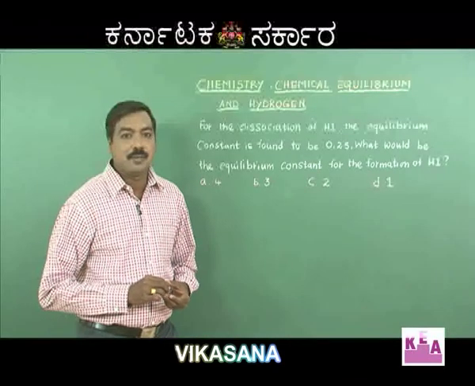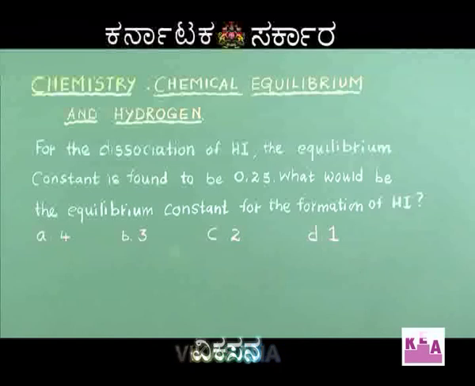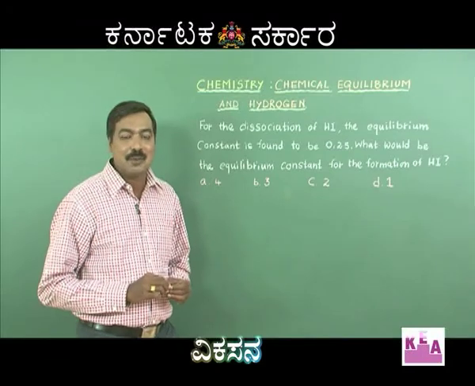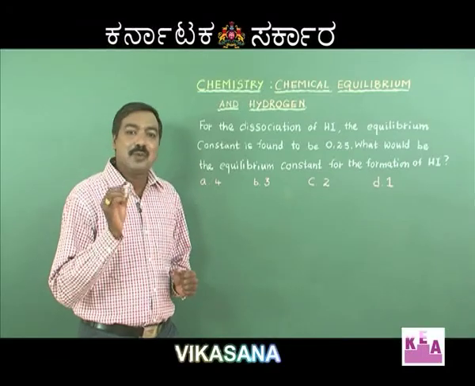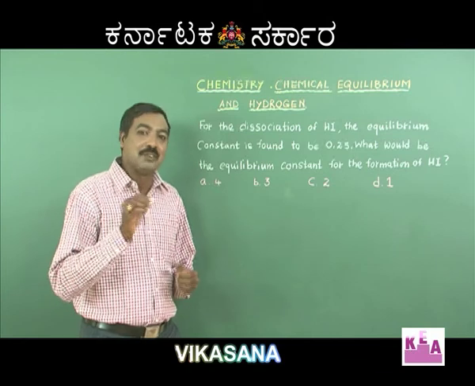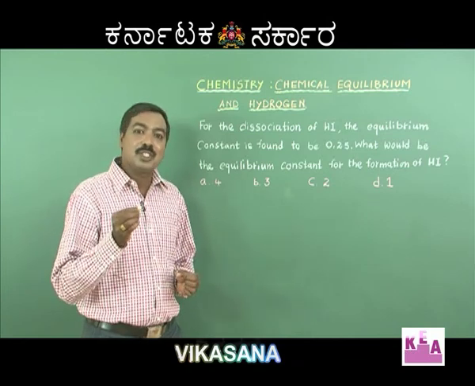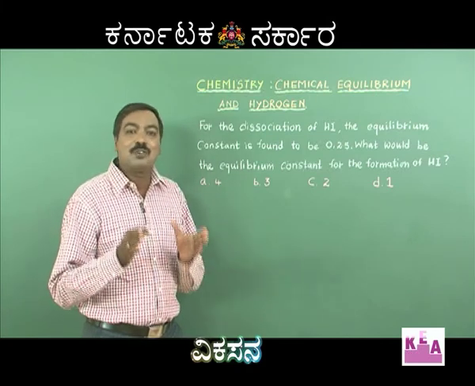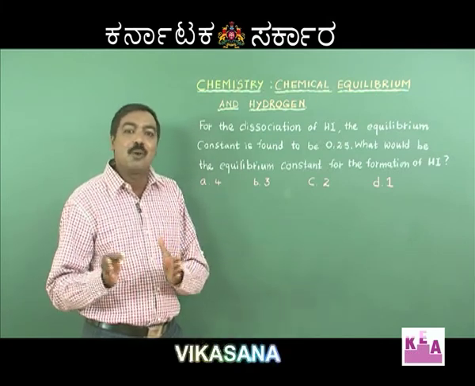Our next question: for the dissociation of hydrogen iodide, the equilibrium constant is found to be 0.25. What would be the equilibrium constant for the formation of hydrogen iodide? A simple basic concept in chemical equilibrium: whenever the equilibrium constant of a forward reaction is given, the equilibrium constant of the backward reaction is the reciprocal of the equilibrium constant of the forward reaction.